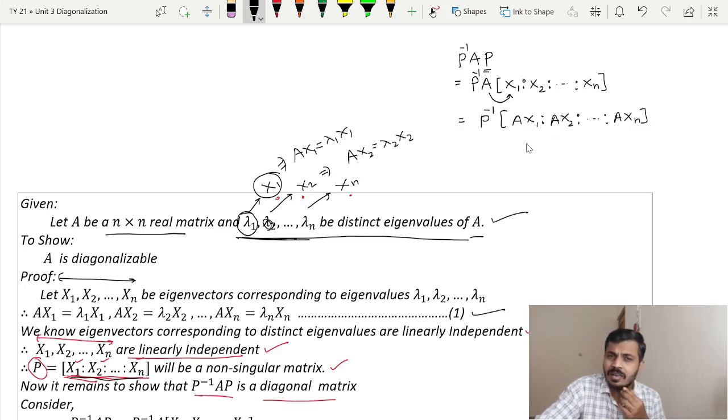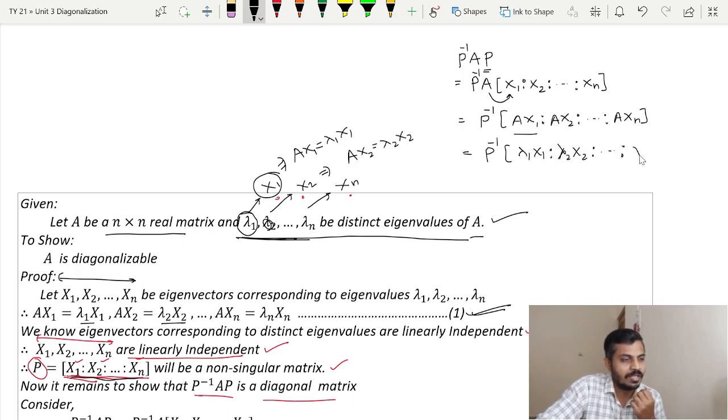But do you have something over here? Do we have the value of Ax1? Yeah, from equation 1. What is Ax1? It is lambda 1 x1, Ax2 is lambda 2 x2. So after putting that value, this will be P inverse lambda 1 x1, lambda 2 x2 and so on lambda n xn.